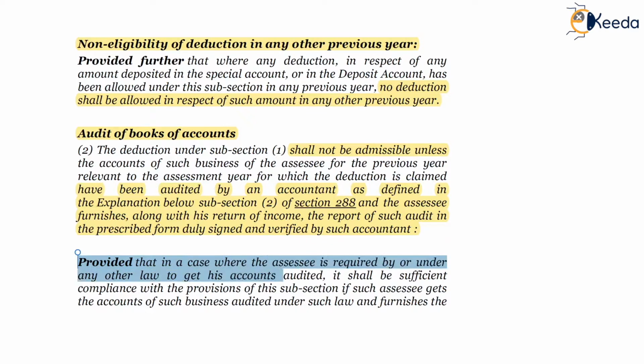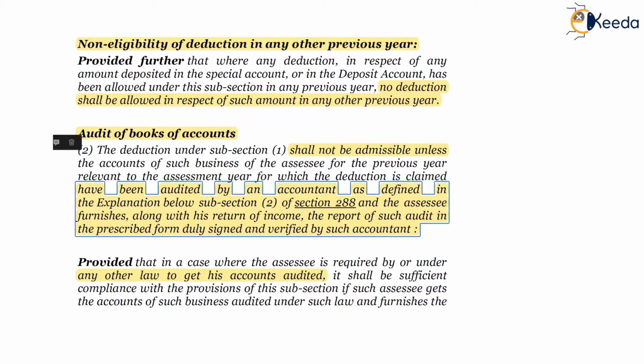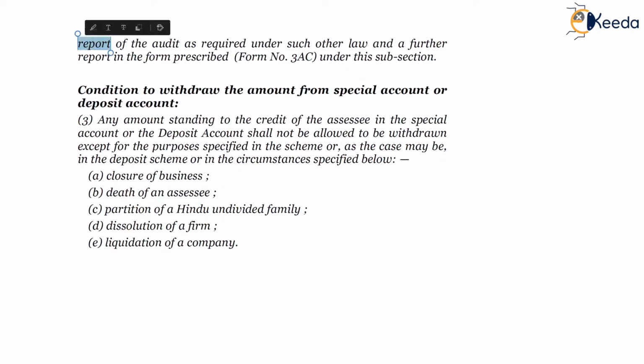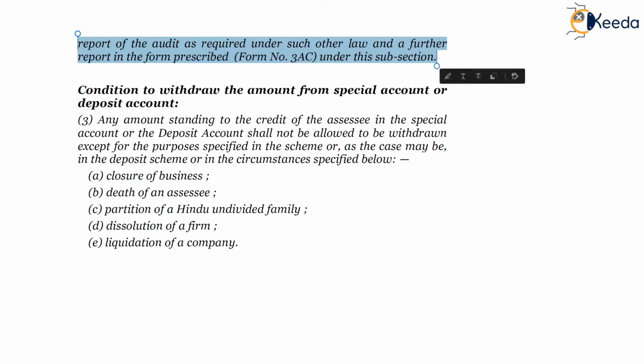Provided that in the case where the SSC is required by or under any other law to get his accounts audited, it shall be a sufficient compliance with the provisions of this subsection if such SSC gets the accounts of such business audited under such law and furnishes the report of the audit as required under such other law and a further report in form number 3AC under this subsection.